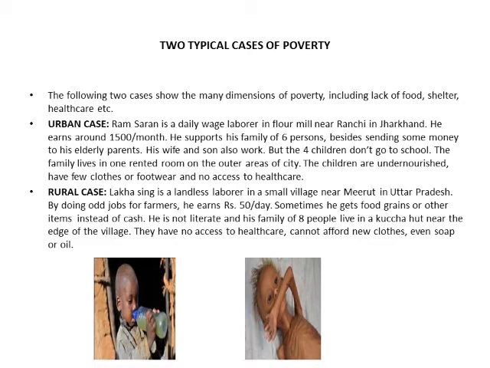His wife and son also work, but none of his 4 children attend school because they are very poor. The family lives in a one-room rented house on the outer areas of the city. The children are undernourished. They have very few clothes or footwear and no access to health care.